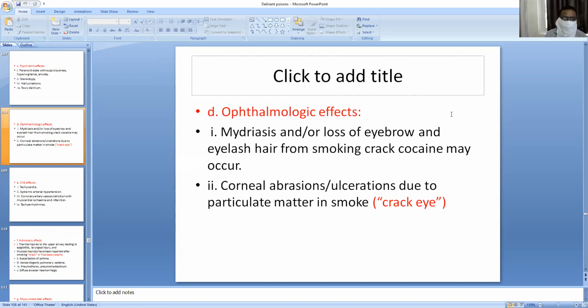That means if you take cocaine in the form of crack, the eyelashes will be burned, the eyebrows will be burned, and they will be lost by the person. This can be seen in the ophthalmologic effect. Cocaine washed out syndrome can be observed in the convulsion state.